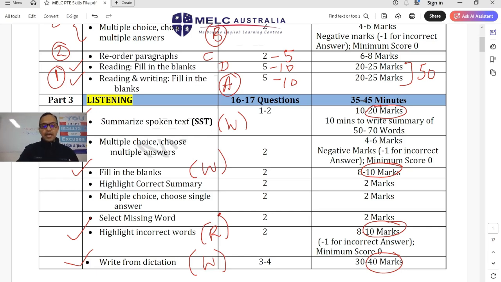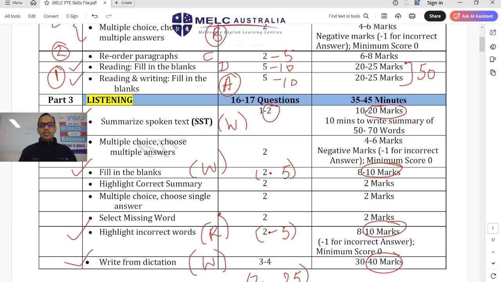How many? Starting with write from dictation, I think 20 to 25 sentences every day you can practice, minimum. If you have more time, you can do more. Highlight incorrect words, 2 to 5 questions daily are enough. Fill in the blanks depending on how much time you have. I will say again 2 to 5 questions, and whichever spellings you get wrong, you should write them 10 to 15 times. Summarize spoken text a day, 2 are enough, and if you don't have much time, you can do at least 1.